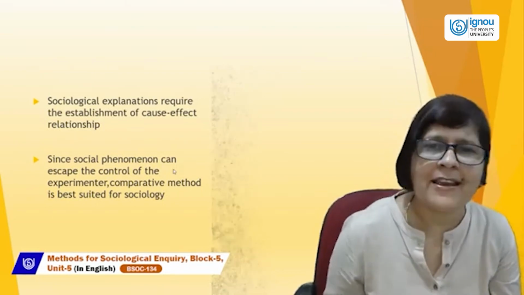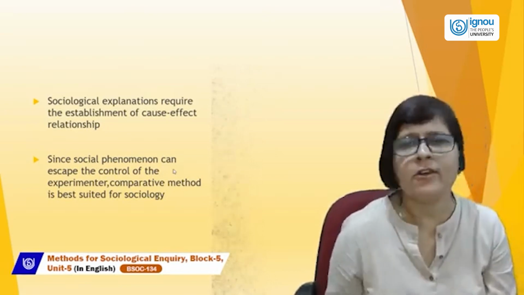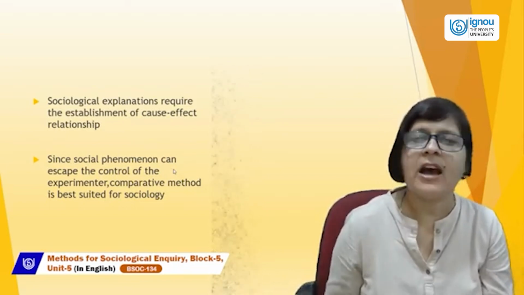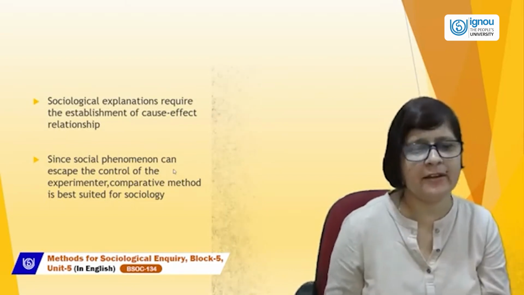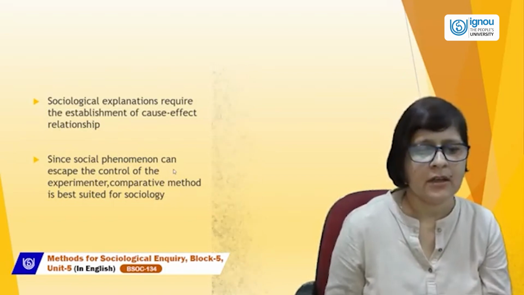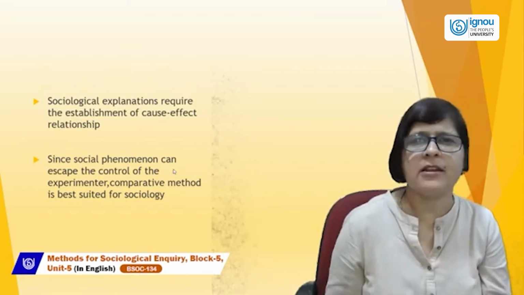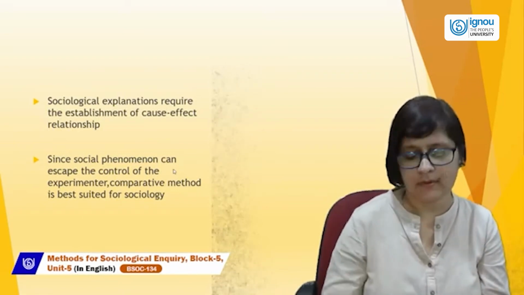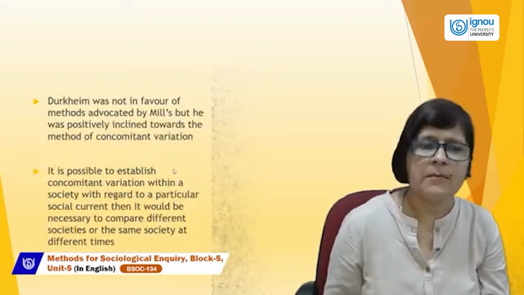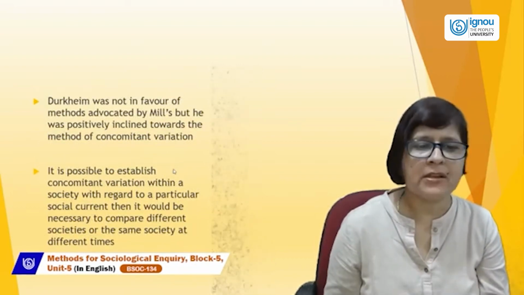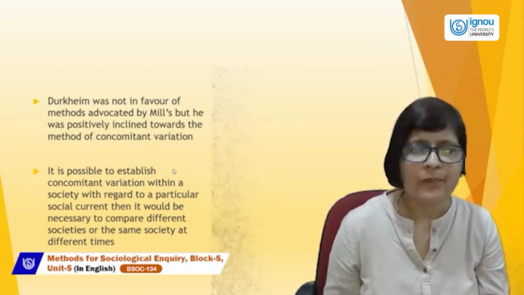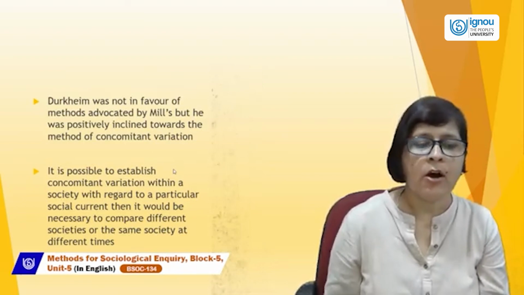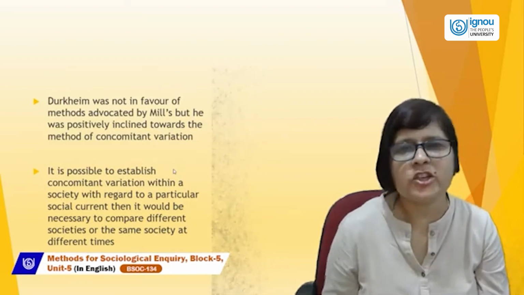As we are studying society, we cannot control it. Social phenomena are beyond the control of the experimenter. So the comparative method is the best study method for sociology. Durkheim was not in favor of the methods advocated by Mill, but he was positively inclined towards the method of concomitant variation.